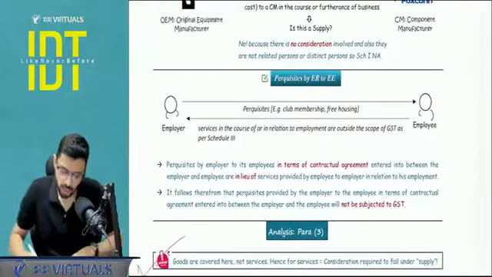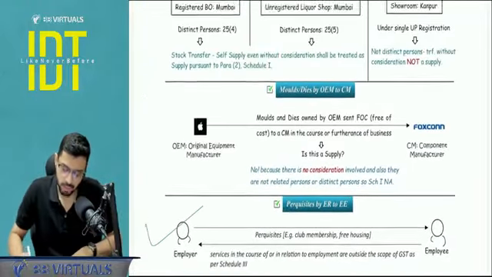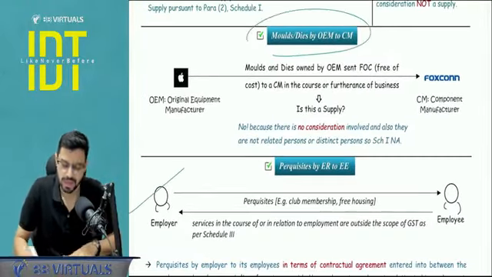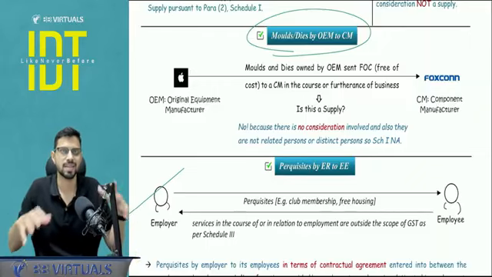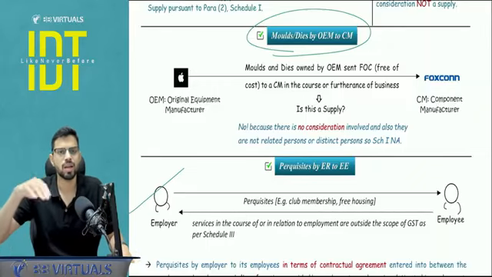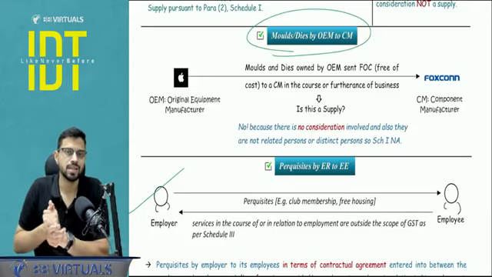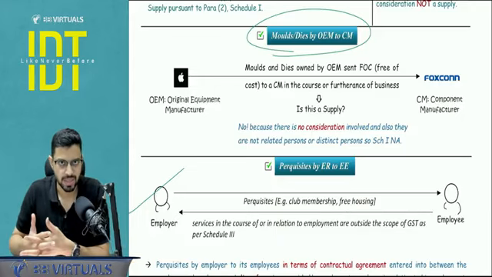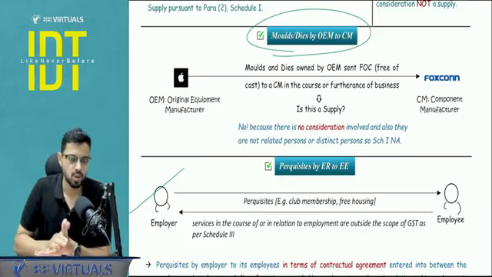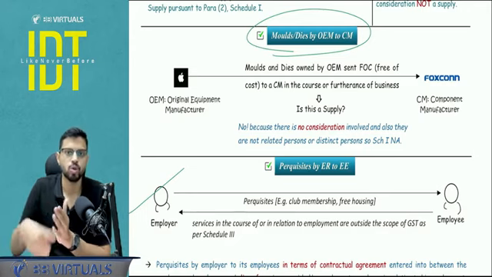Now, just two important points. Prerequisites I have already covered. One important point with respect to molds and dies. Now, understand this. This will come in 2-3 chapters. So first, understand what the concept of molds and dies is. Molds and dies is basically the tooling cost, which is very expensive. This is not directly a consumable item, but rather it is used to produce the goods.